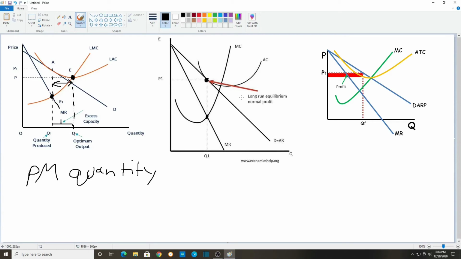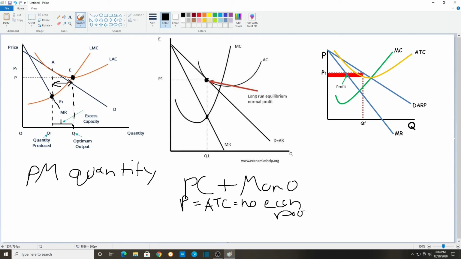Now, for long-run equilibrium, because they don't make any long-run economic profit, it's basically the perfect competition principle on a monopoly graph. So this is when the price is equal to ATC. So they make no econ profit. And this is only for the long run, okay? As you can see right here, MR equals MC quantity, price is ATC. And this graph right here is for the short run.